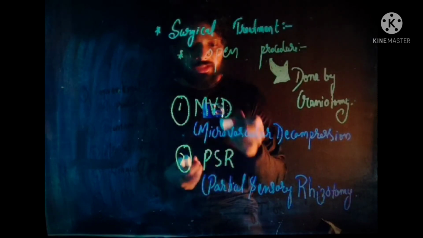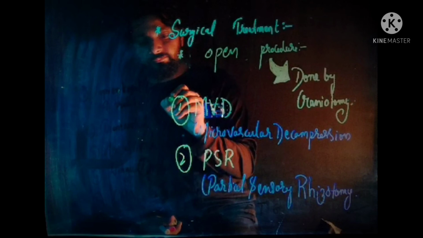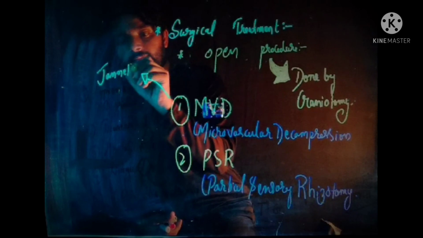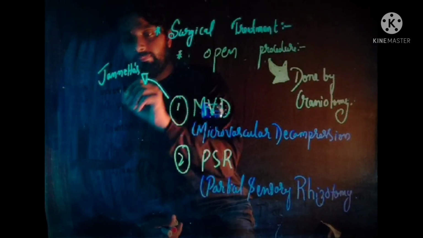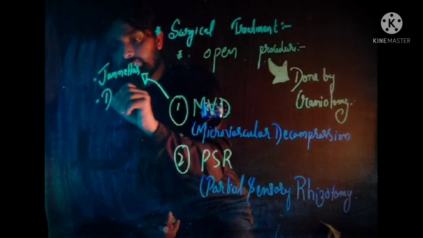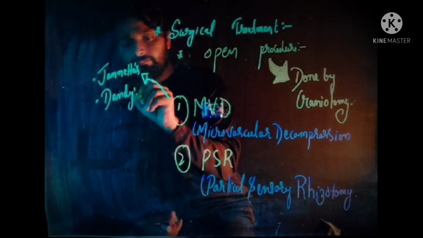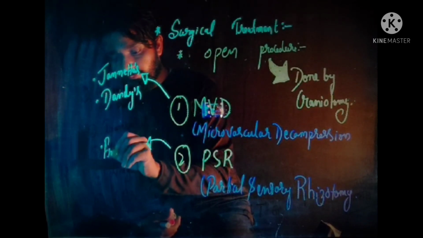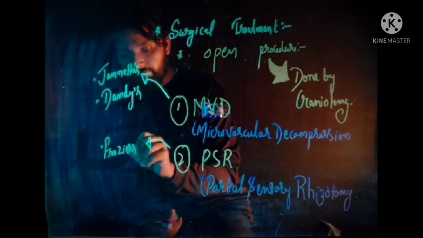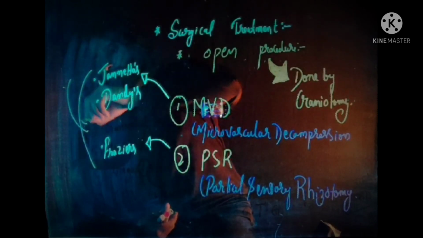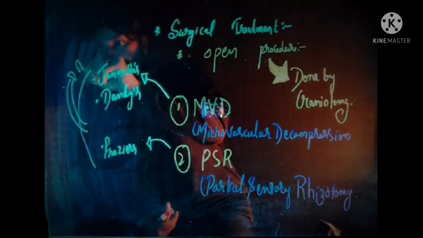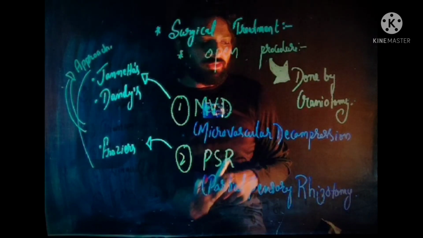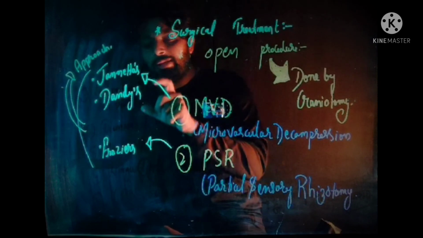So when we talk about microvascular decompression, two approaches are used.